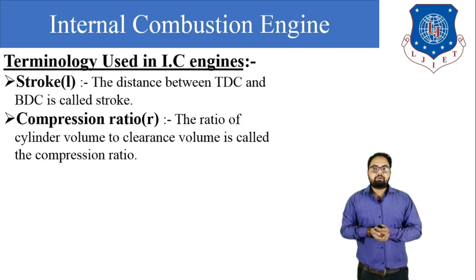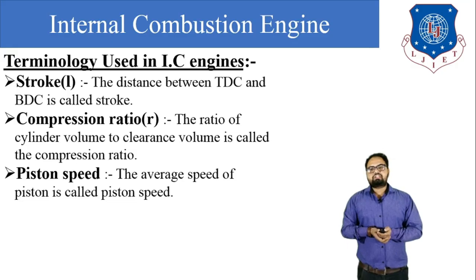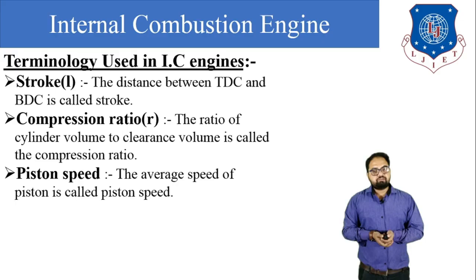Or we can say that compression ratio r is equal to Vs plus Vc divided by Vc. Vs means swept volume, Vc means clearance volume. Okay. Next is piston speed. It is the average speed of the piston, and piston speed is also denoted by Vp. Vp is equal to 2LN by 60. Okay.